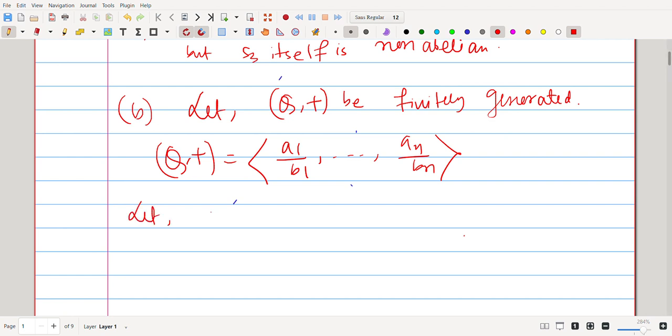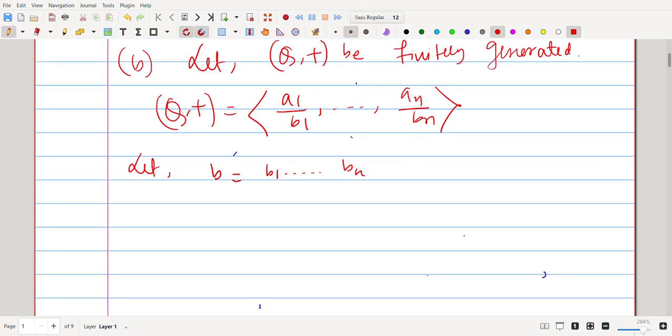Let B equal the product of all the denominators of these generators, B1 up to Bn.